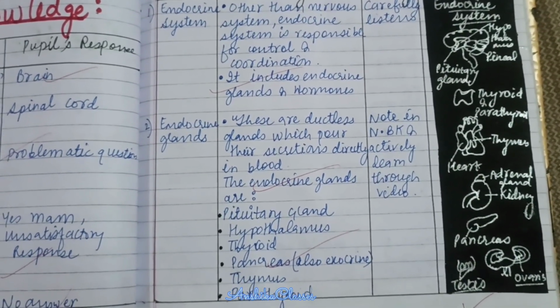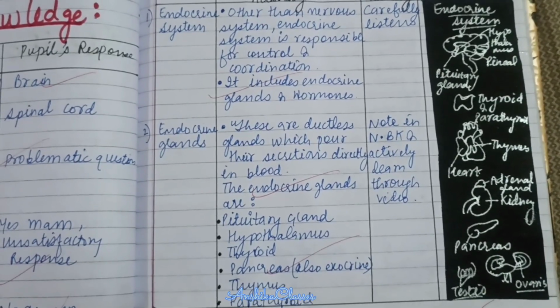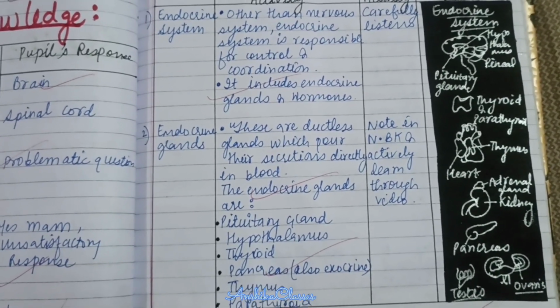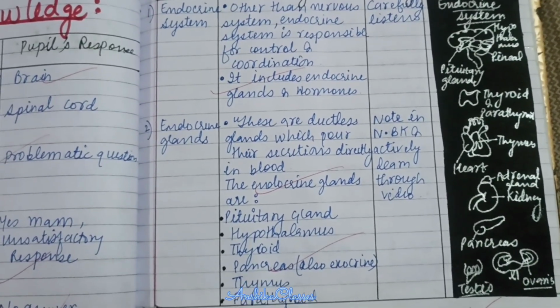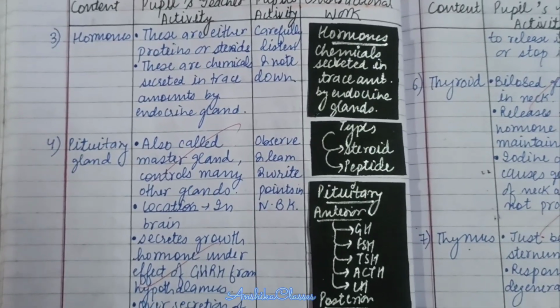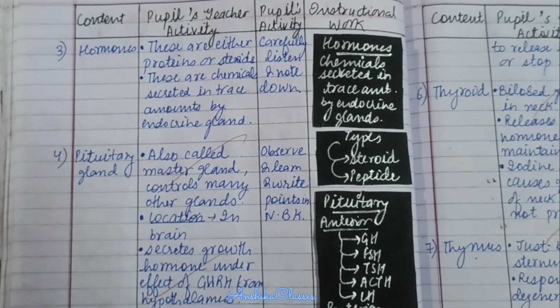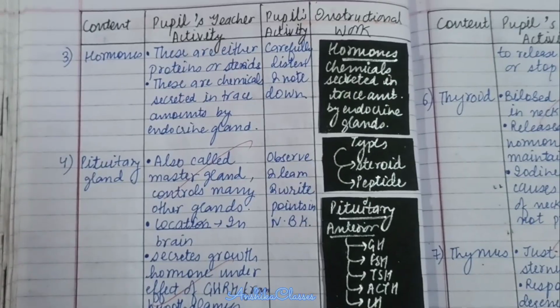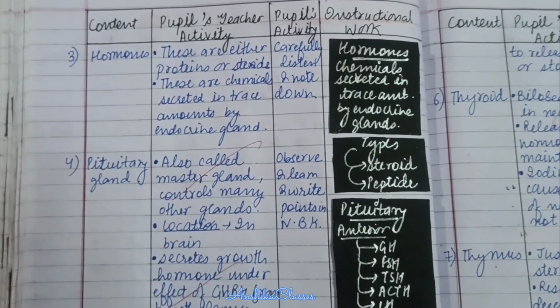The endocrine glands are pituitary, hypothalamus, thyroid, pancreas, thymus, parathyroid. Hormones. These are either protein or steroids. These are chemicals which are secreted in trace amounts by endocrine glands.